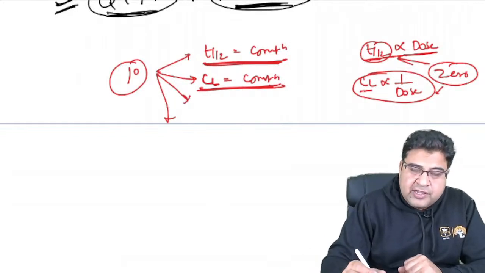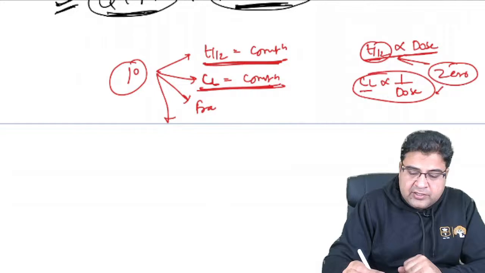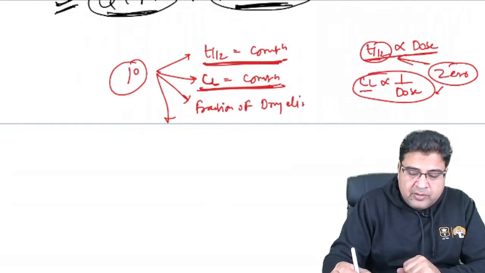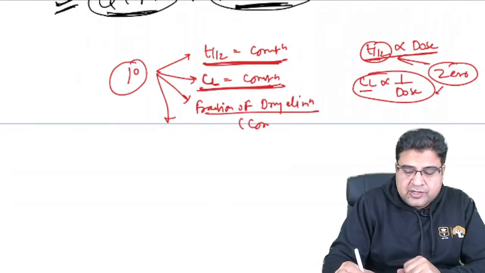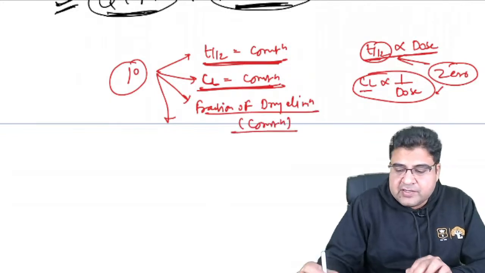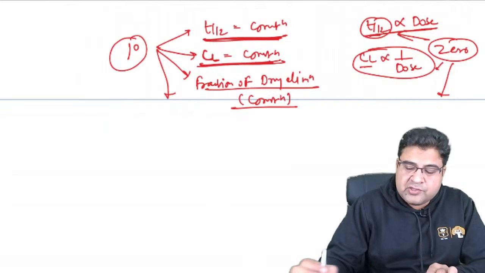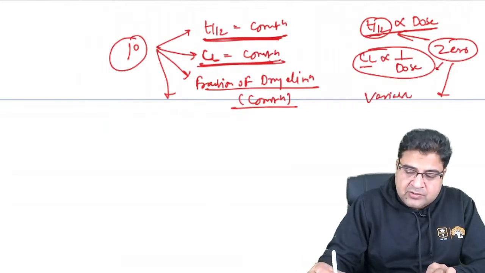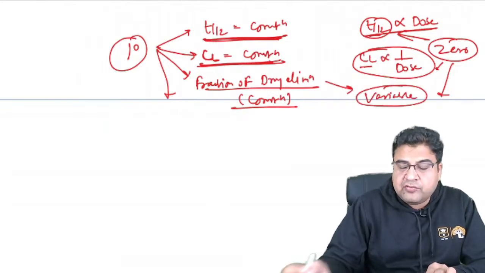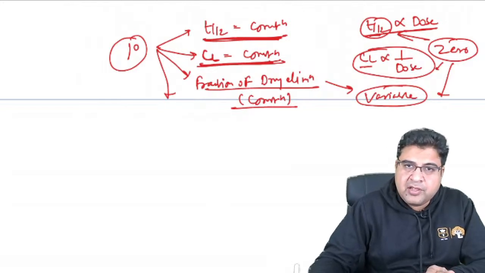Now in first order kinetics, the fraction of drug that is eliminated from the body is also constant, but in zero order kinetics this is also variable.